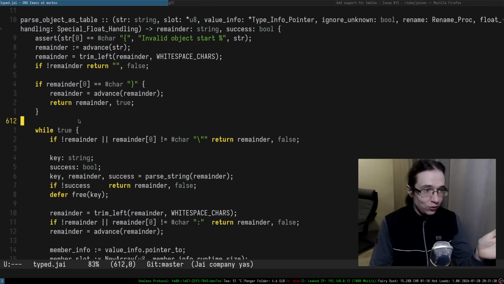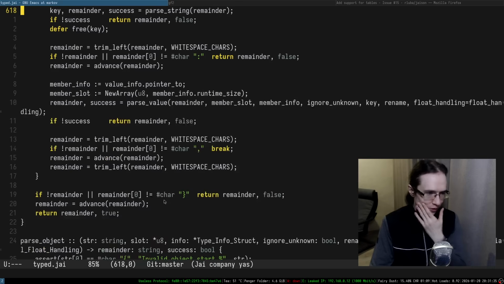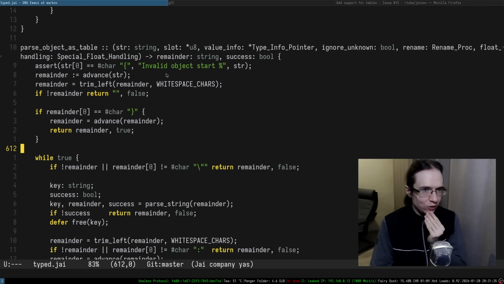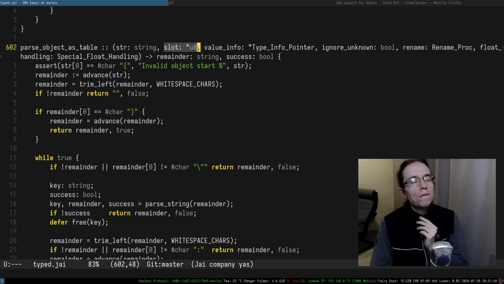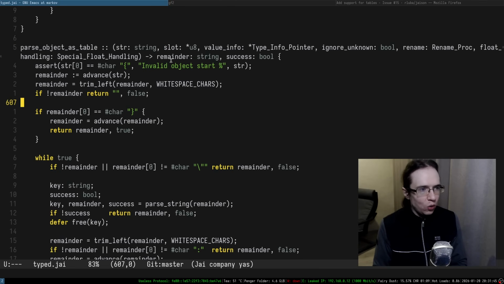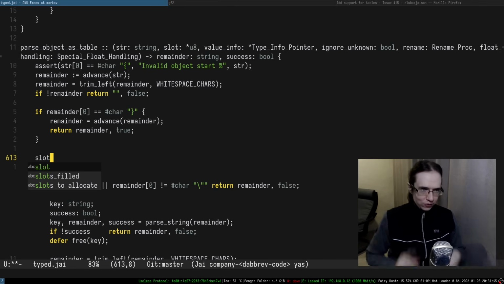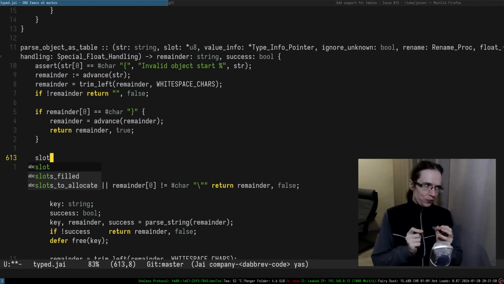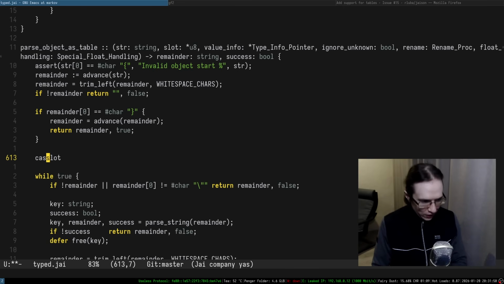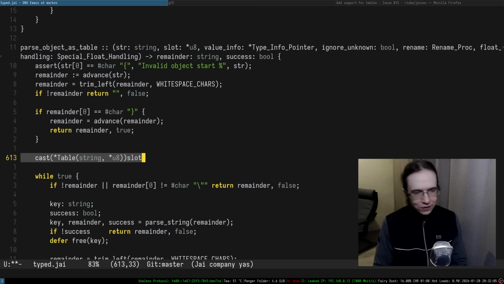And now what we have to do is put that slot into the table. This one is interesting because the table is the slot, right? The table is the slot. So that means we have to reinterpret this thing to a pointer to the table, which uses string as a field, and just a pointer as a value. So we might as well make it just a pointer to void. So this is what we're casting it to, and this is our table.